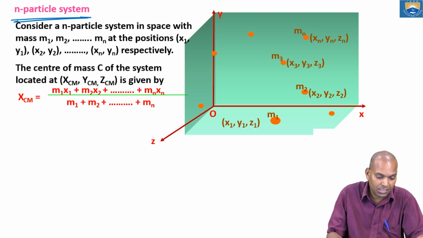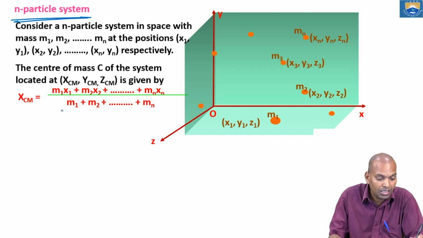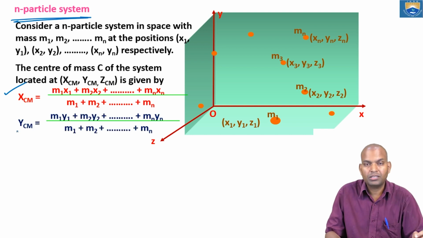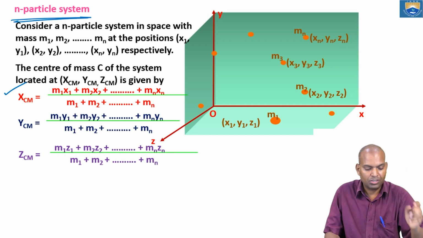So xcm is m1 x1 plus m2 x2 plus and so on mn xn by m1 plus m2 plus and so on mn. What about ycm? The ycm is m1 y1 plus m2 y2 plus and so on mn yn by m1 plus m2 and so on mn. And zcm is similar.